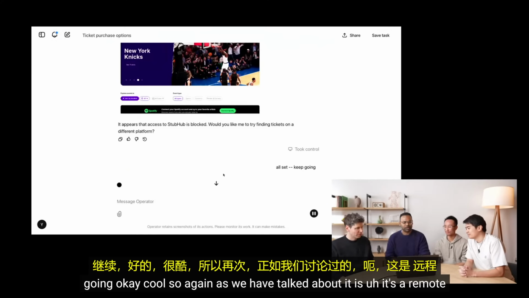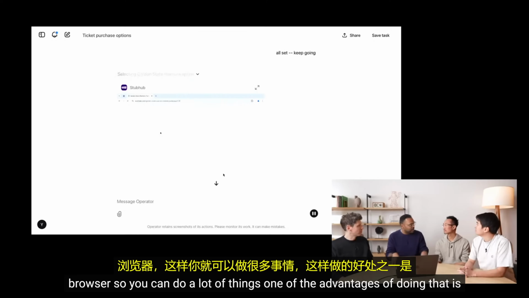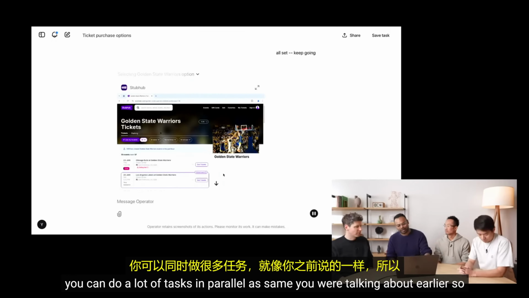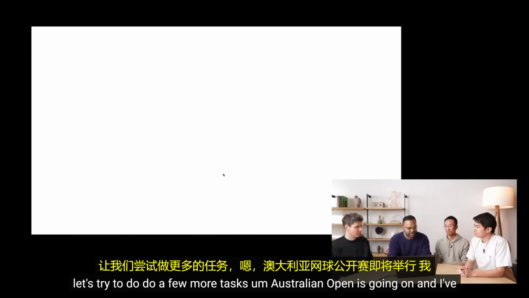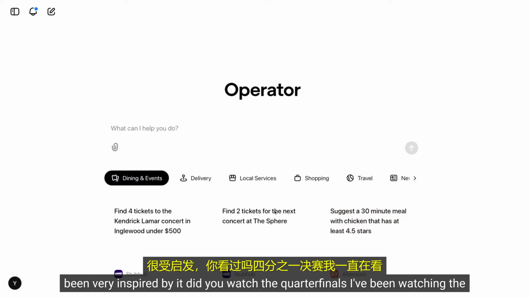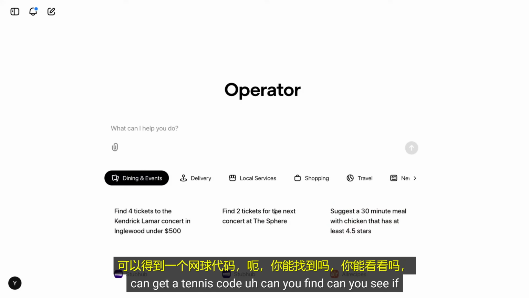OK, cool. So again, as we have talked about, it's a remote browser, so it can do a lot of things. One of the advantages of doing that is you can do a lot of tasks in parallel, as Sam, you were talking about earlier. So let's try to do a few more tasks. Australian Open is going on, and I've been very inspired by it. Did you watch the quarterfinals? I've been watching the quarterfinals. All right, great. OK, so I'm going to try and see if I can get a tennis court.